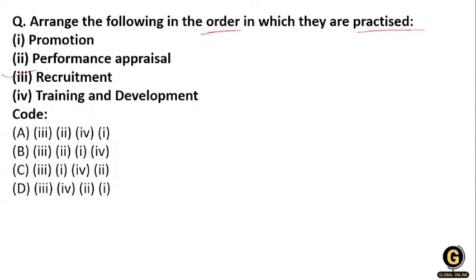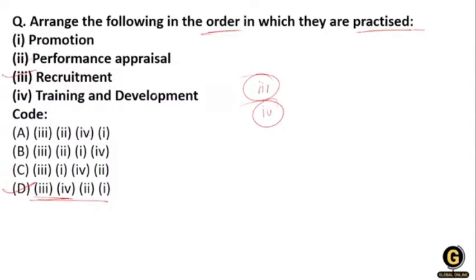The second thing is that after recruiting they do the selection process, but we do not have the selection option. So what is next? After selection, the company or firm gives training to the newly selected employee, training and development. So this is your second one, and you will get the answer, option number D. After training and development, companies see the performance of the selected person.